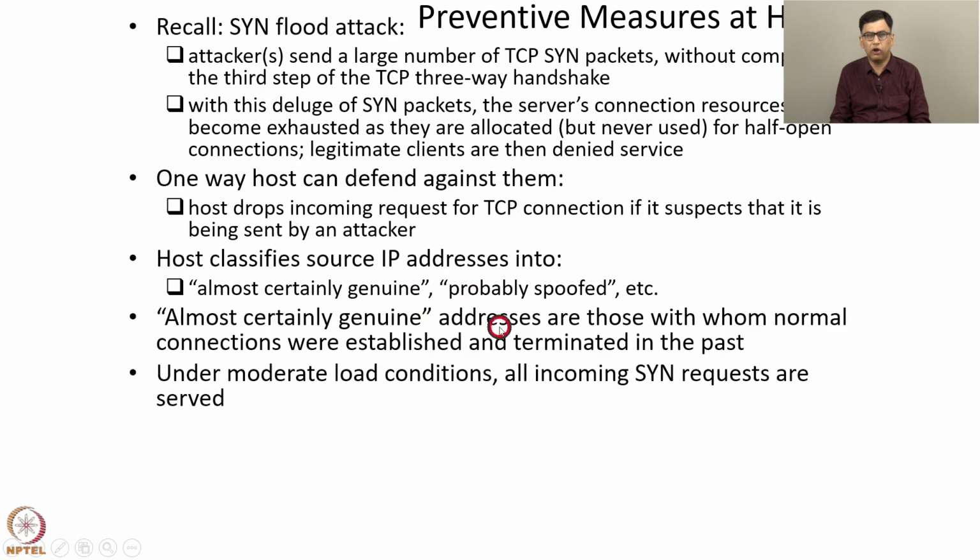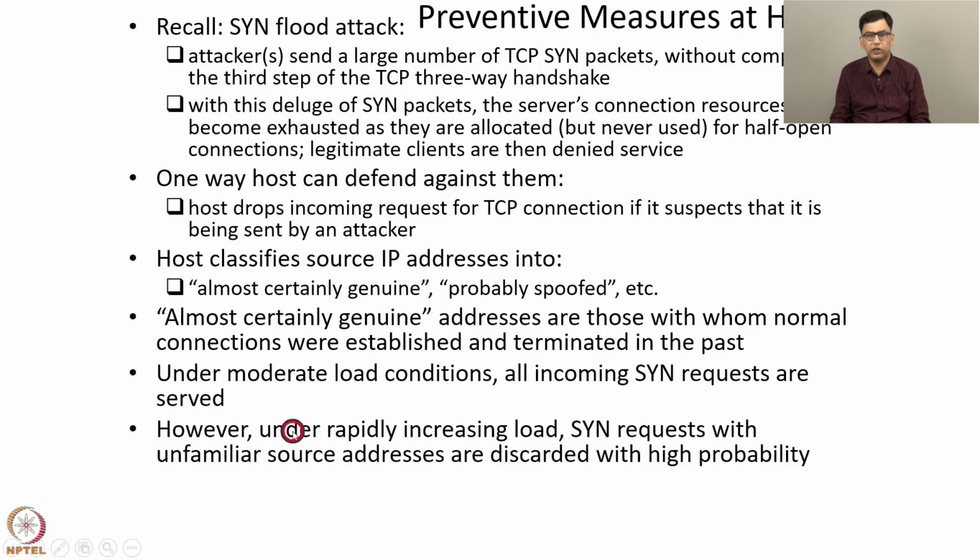Under moderate load conditions, all incoming SYN requests are served. That is, SYN requests from source IP addresses of all the categories are served under moderate load conditions, because plenty of bandwidth is available to serve all the SYN requests. But when the load rapidly increases, then SYN requests with unfamiliar source addresses are discarded with high probability. So if there is a SYN request from an IP address with which no normal connection was established in the past, then it is a suspicious IP address. It may not be legitimate. And since the load is anyway high, such SYN requests are discarded with high probability.